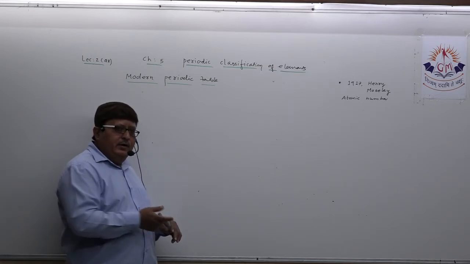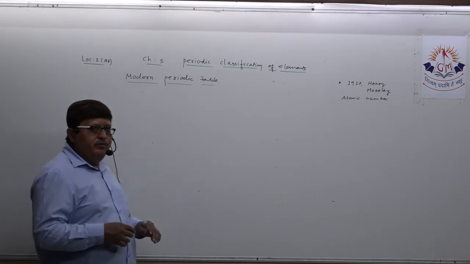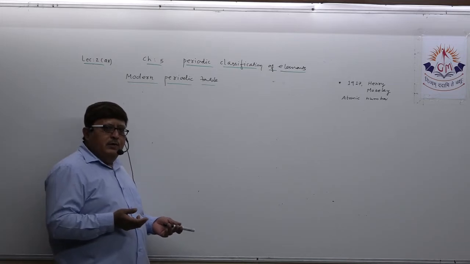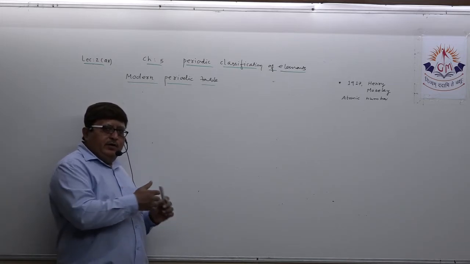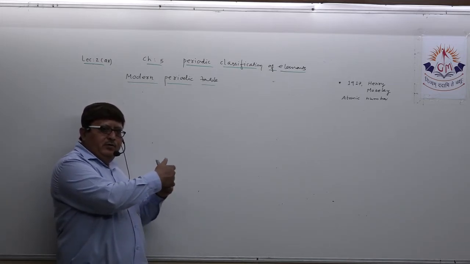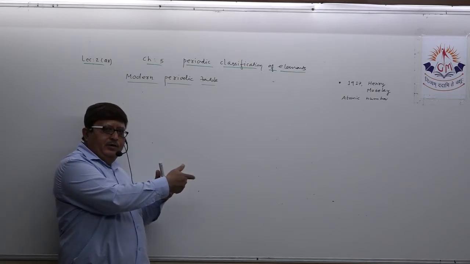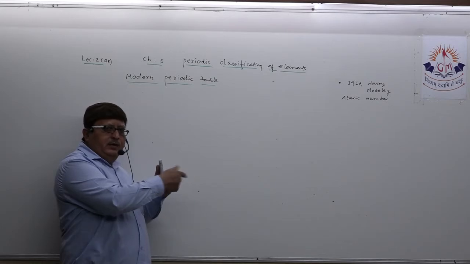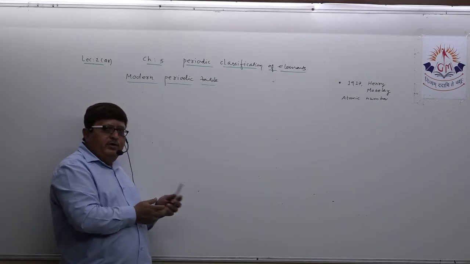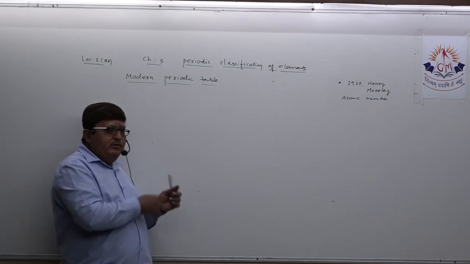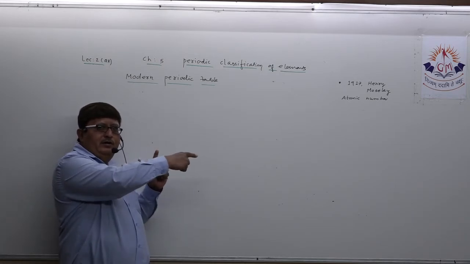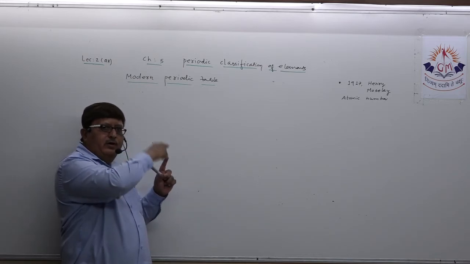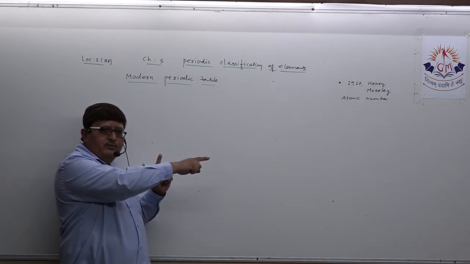Mendeleev's periodic table was based on atomic mass, and there is no regular increase in atomic mass when you move from one element to another. But the modern periodic table is based on atomic number, so you will see regularity in the increase of number when you move in any period.